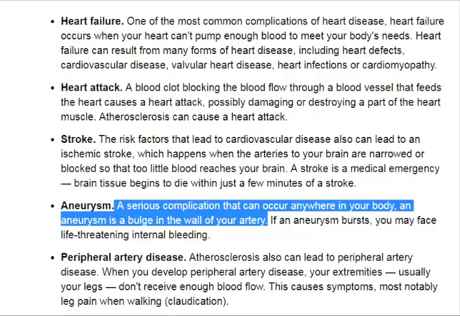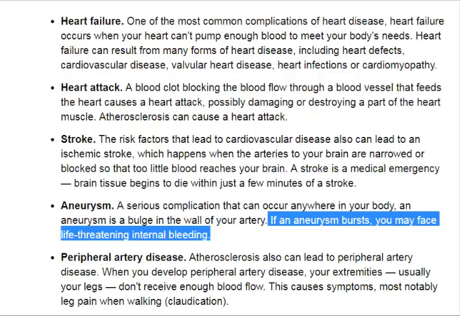Aneurysm. A serious complication that can occur anywhere in your body. An aneurysm is a bulge in the wall of your artery. If an aneurysm bursts, you may face life-threatening internal bleeding.